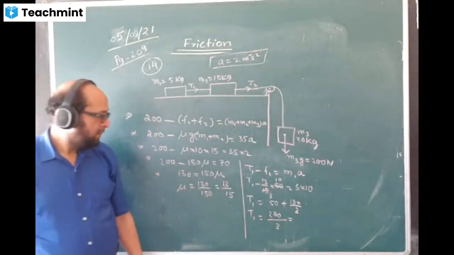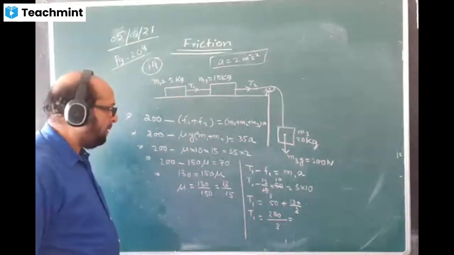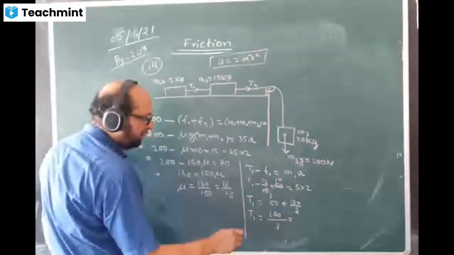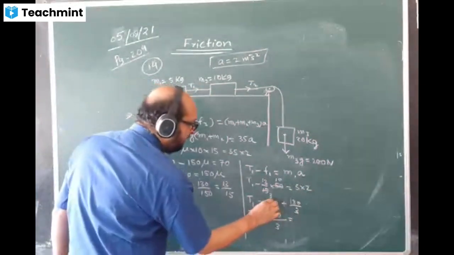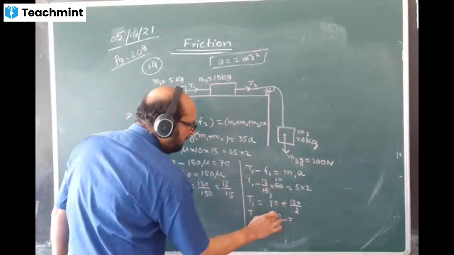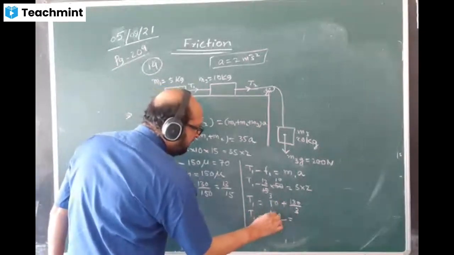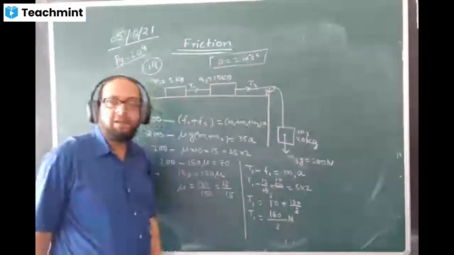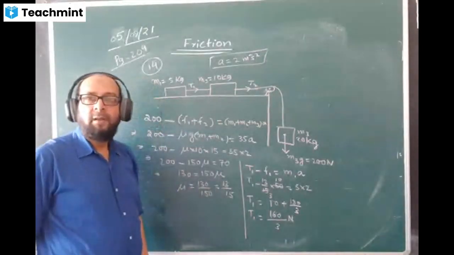So acceleration is 2, no? Oh, acceleration is 2, sorry. Yeah, this is coming 10, so this is coming 160 by 3. 160 by 3 Newton. In the book also they have given the answer 160 by 3 Newton. Done?